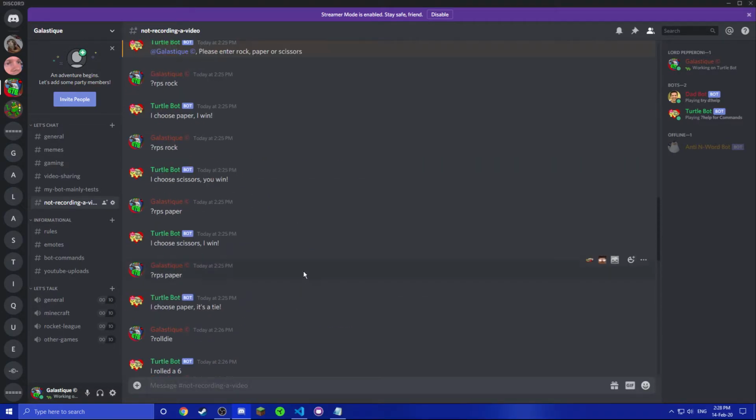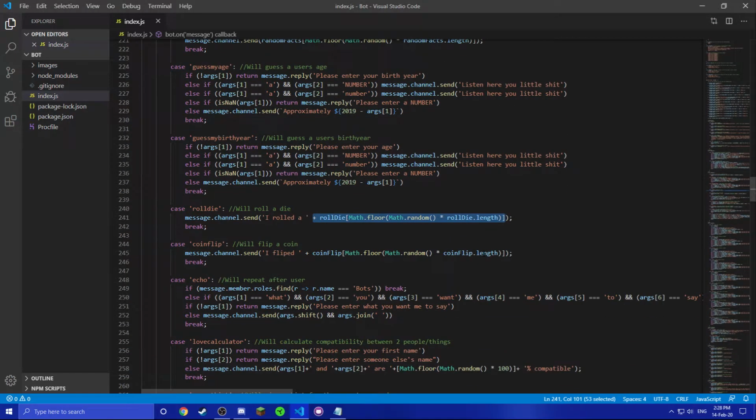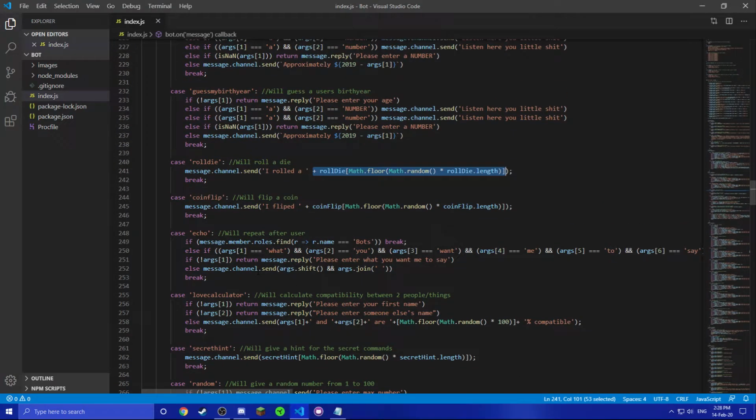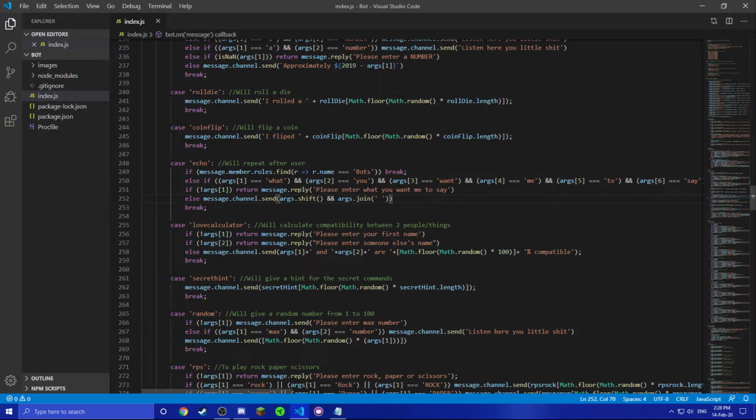So that's pretty much the love calculator command. It just takes what you said, the first thing and the second thing, then does pretty much the same thing as the random commands, but this time it chooses a random number between 0 and 100 and adds "percent compatible."